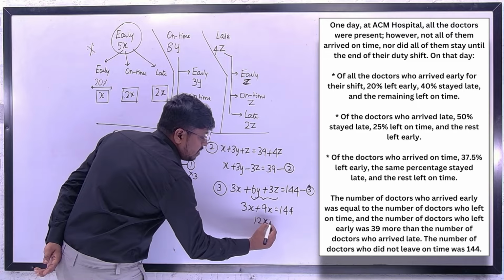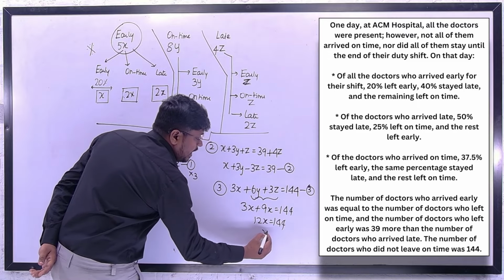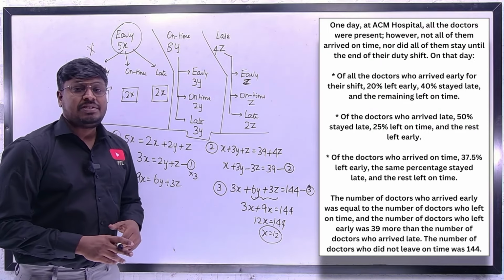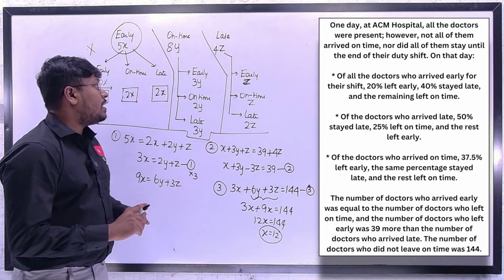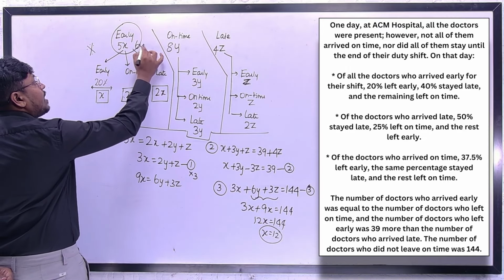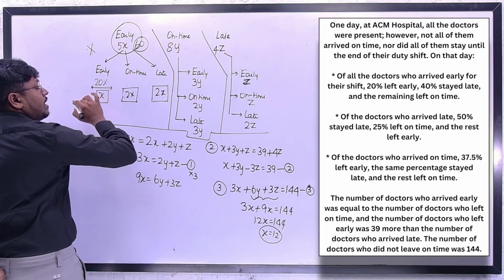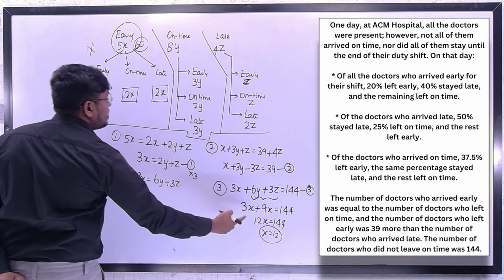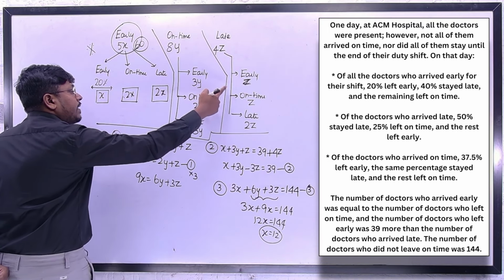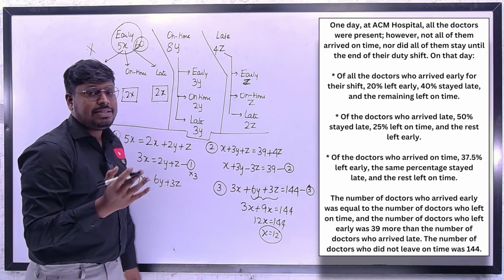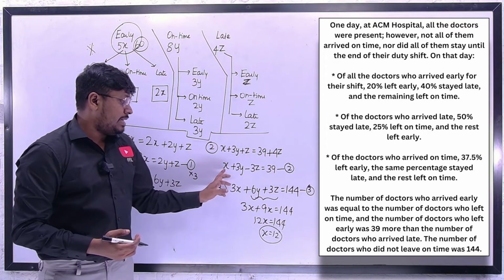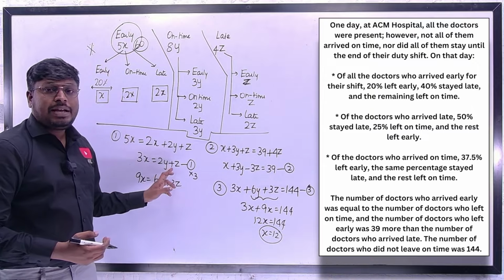So 12x equals 144. So x equals 12. Finally we got the value of x, which equals 12. Once you have the value of x as 12, the total number of doctors who arrived early will be 60. And if you know the value of x is 12, finding these 3 values will be easy. Similarly, finding y and z based upon this equation is easy, because once you find one value and substitute x here and here, you will get y and z.